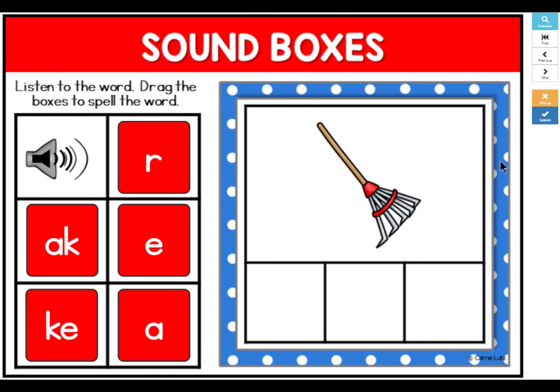Now you try. Click Next to go to your first card. Have fun!